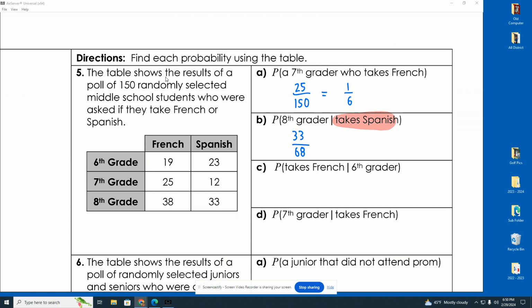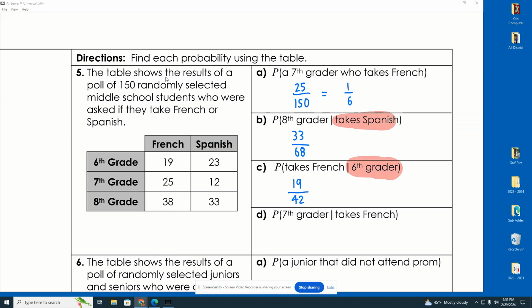Look at C. Probability that someone takes French given that they are a 6th grader. So again, what's my given that? 6th graders. I'm only focused on my group of 6th graders. That's this category right there. I'm only focused on 19 plus 23 people. I'm only focused on those 42. Now, from that group of 6th graders, I am really only focused on those that take French. That's 19. 19 over 42. Again, that won't reduce. You can try it if you'd like. That's my answer. I hope this is starting to make sense.